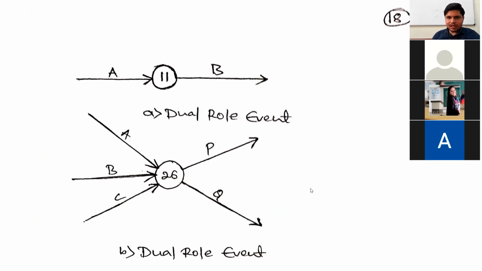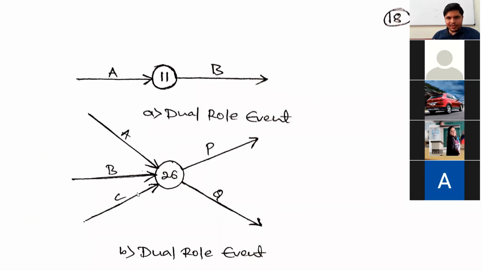It means for the activities P and Q, this 26th event is the tail event. Okay, it is indicating the beginning of the activities P and Q, and the same 26th event is the head event for which activities? A, B, C, sir.